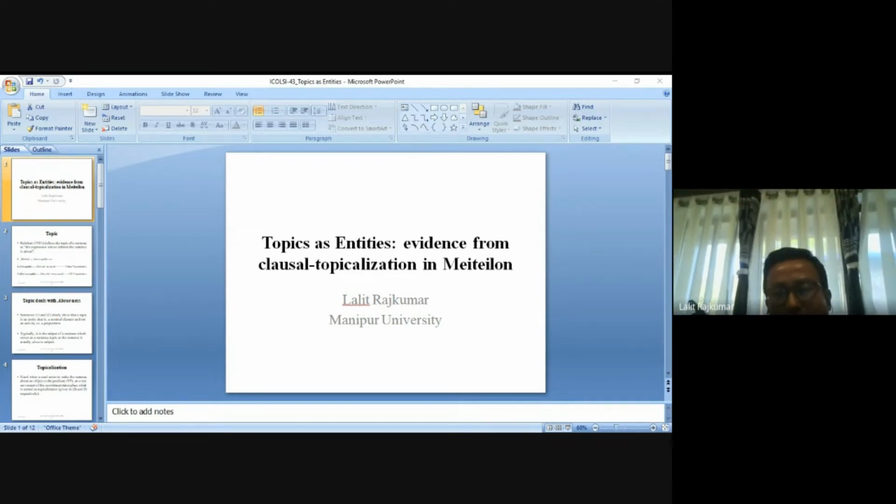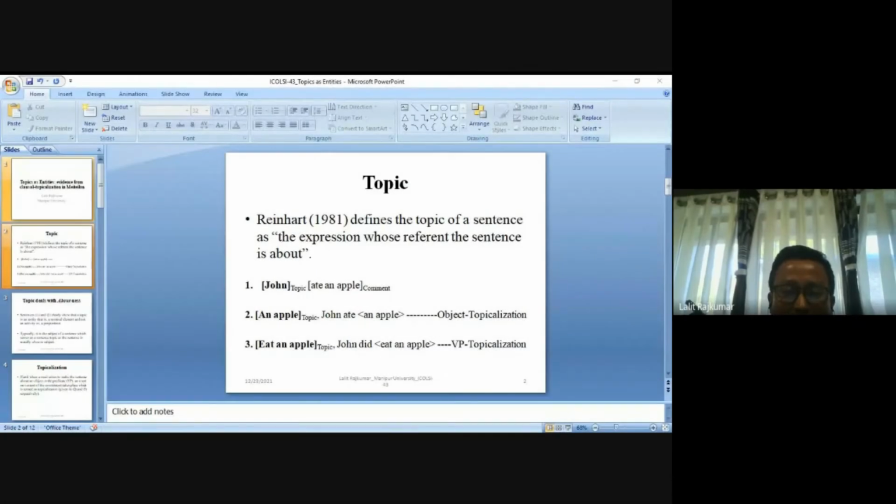But when you want to shift the aboutness of that particular sentence onto an object, you do object topicalization. You move the object right in front of the sentence, before the subject. So, "An apple John ate." And if you want to make the sentence about the predicate, then you move the predicate and do VP topicalization. In sentence number 3, "Eat an apple."